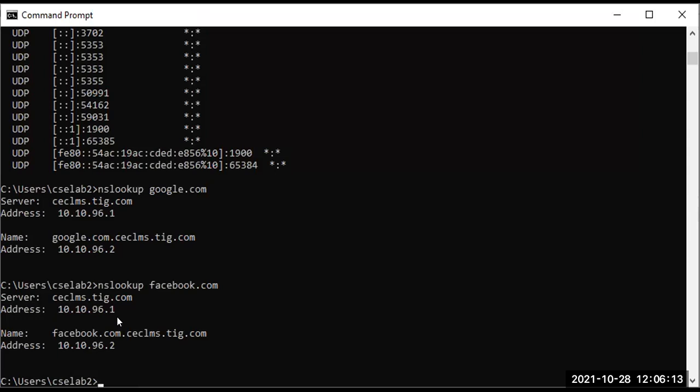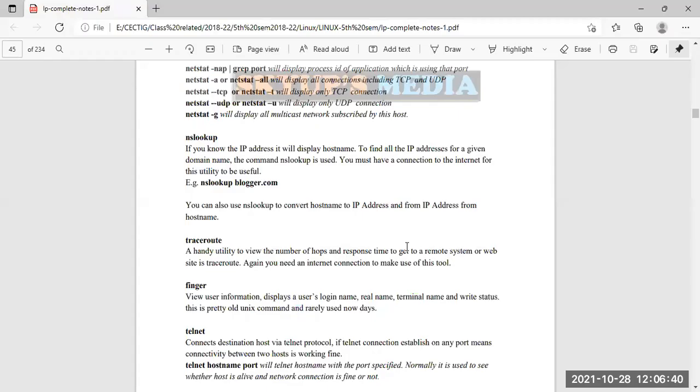Okay, so what is nslookup all about? It is used to find out the IP address of a particular domain name. To find the IP address, we look up the DNS record of that particular domain name. Traceroute.